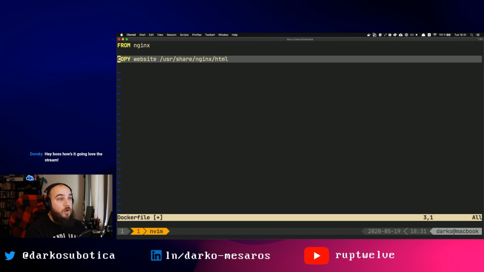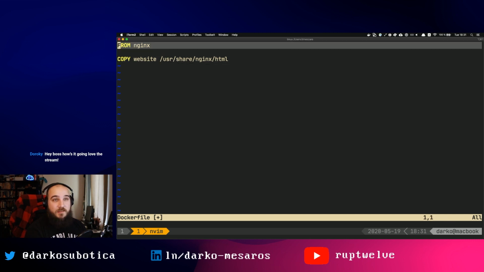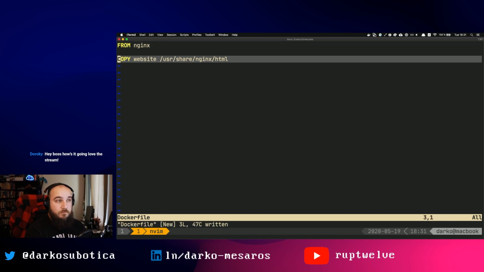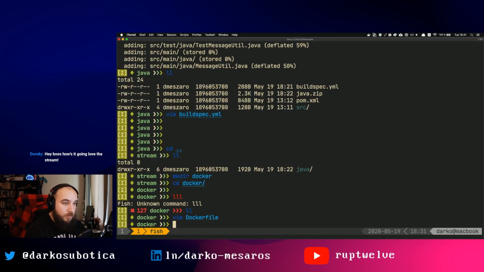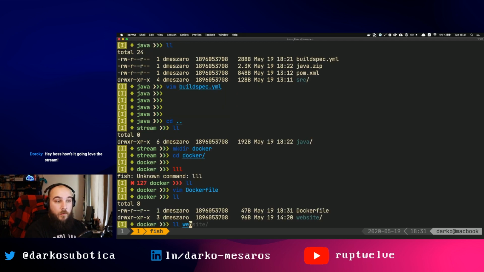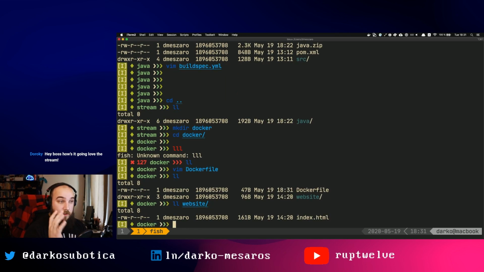Excellent. So what this does, it just creates a small Docker image with my website and nothing special, right? But I need to create here a directory called website, and I can do that in what way? Excellent. So now I have my website, and it's just my index.html, nothing special.